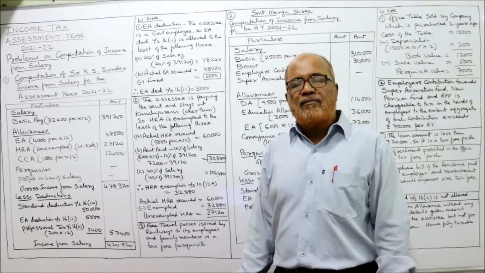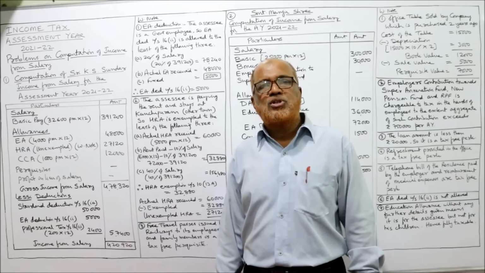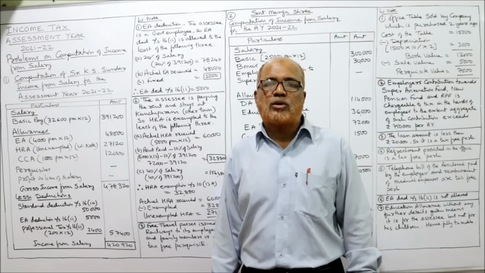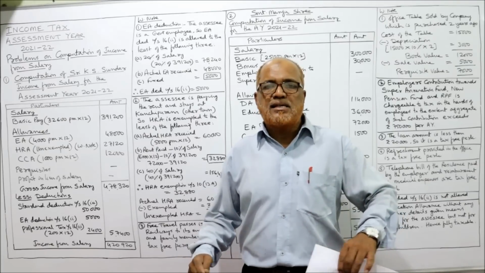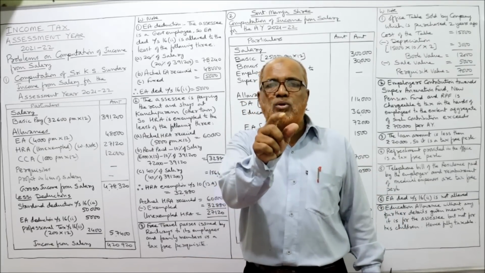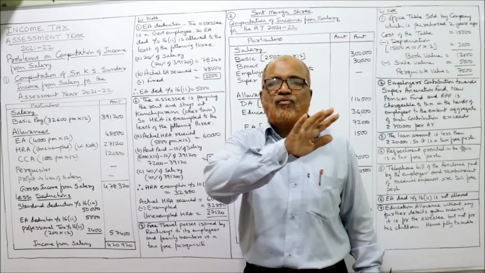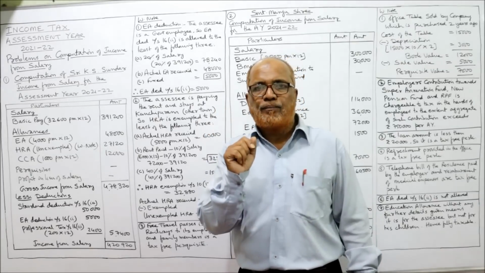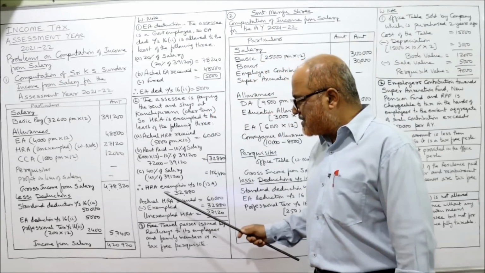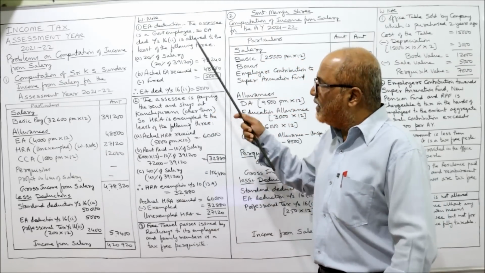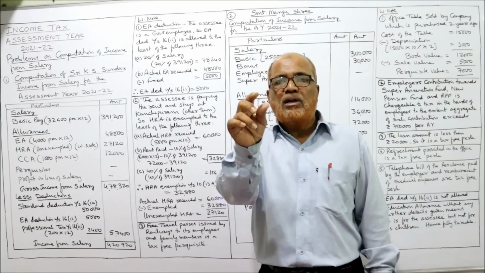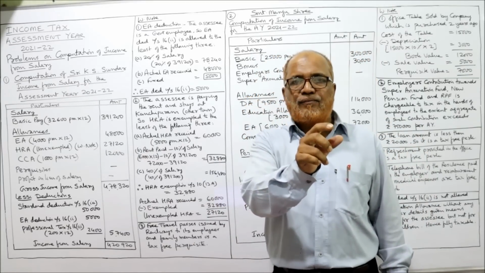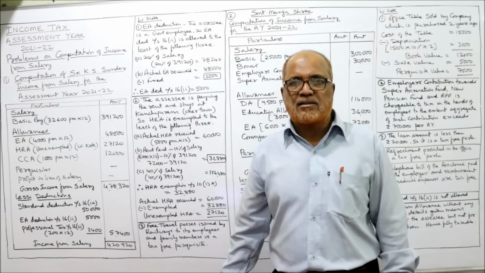In the last video, I have explained to you the complete provisions regarding Provident Fund. The first type of Provident Fund is SPF, Statutory Provident Fund. Income Tax Act says employer's contribution to SPF is fully exempted from tax. Write it down. I told you to maintain a notebook. Here there is no space, that's why I have not written here. It will be difficult if I write each and everything. So in working note, employer's contribution to SPF is fully exempted from tax.